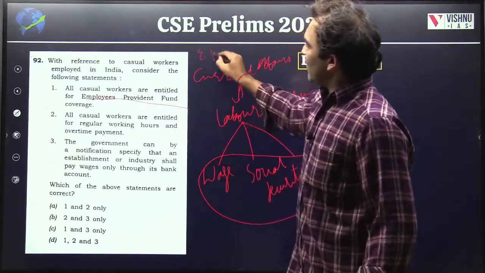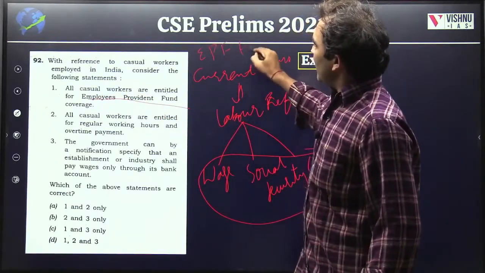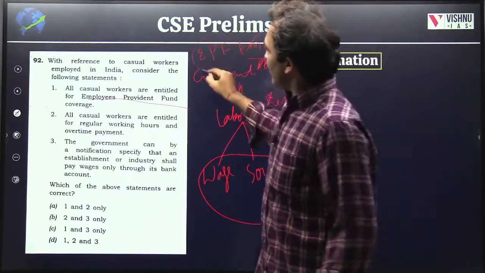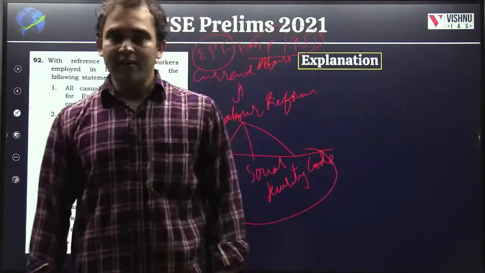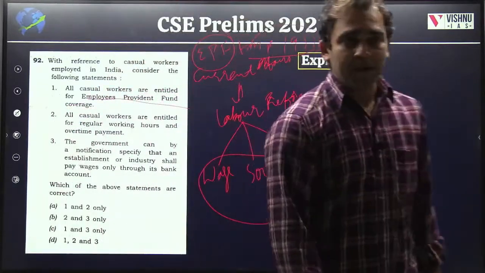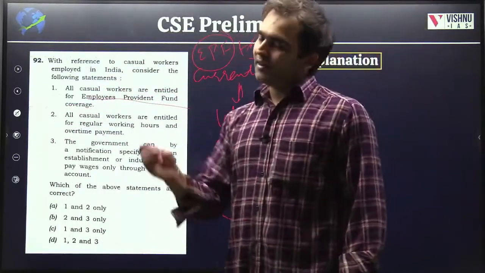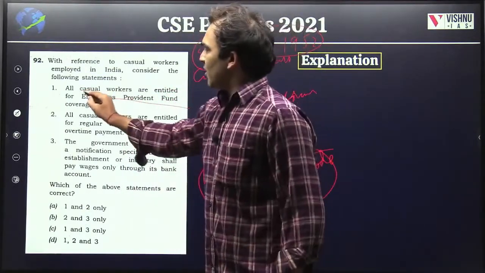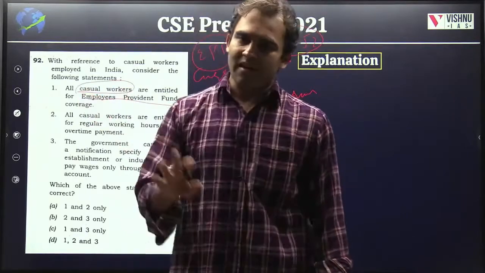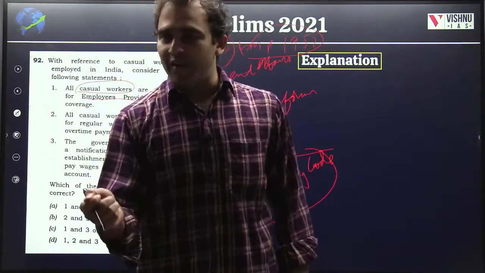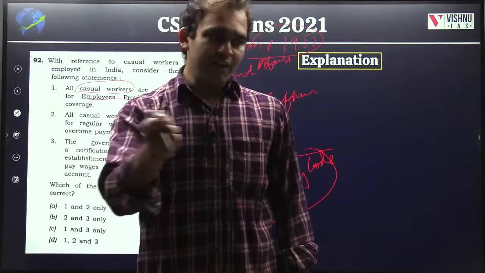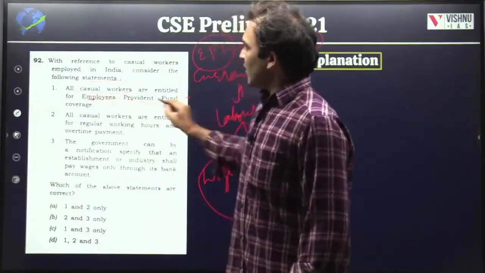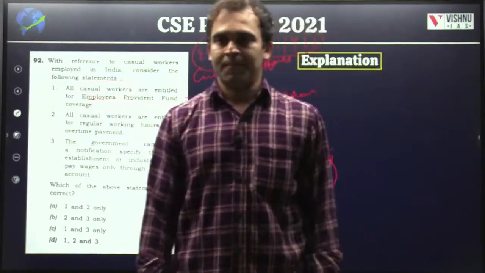There is an act, the Employees' Provident Fund and Miscellaneous Provisions Act 1952. We don't have to know the year and all these things, but there is an Employees' Provident Fund Act where the EPFO has clearly mentioned, and in fact many judgments have clearly said, that all casual workers, temporary workers, contract employees, if you are paying a wage to someone and he is in your records, then that person will be covered by the Employees' Provident Fund.